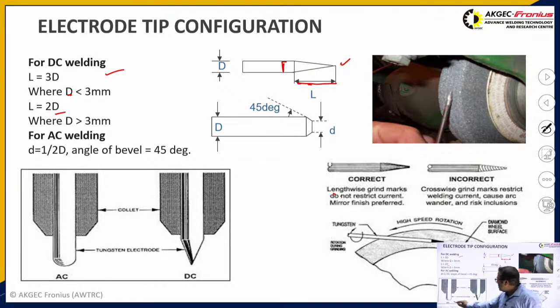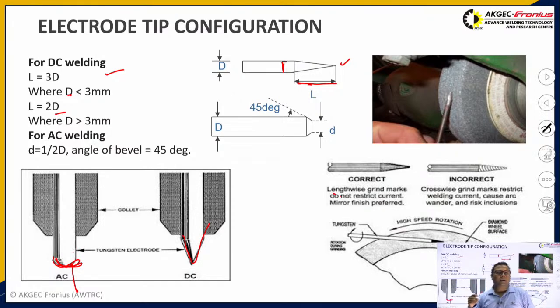In case of AC welding, a semicircular shape is obtained, and in case of DC welding a conical shape is obtained. Why is this so in case of AC? Because in case of AC welding, 50% of the time electrons hit the tungsten electrode, and due to electrons hitting it, the tungsten electrode gets heated up.